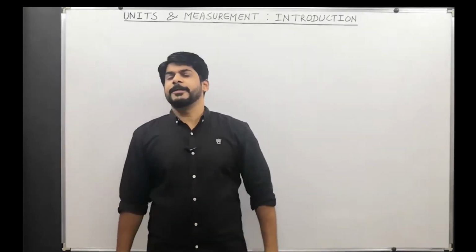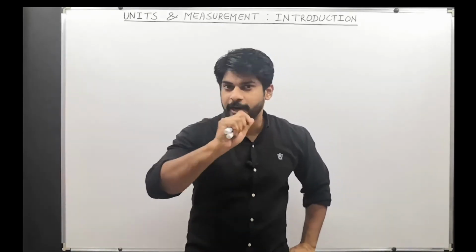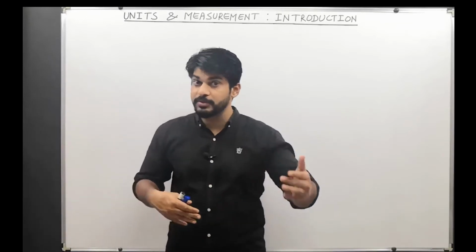Basically, in this chapter we are going to learn what exactly physical quantities are. You will learn about them in the coming videos.